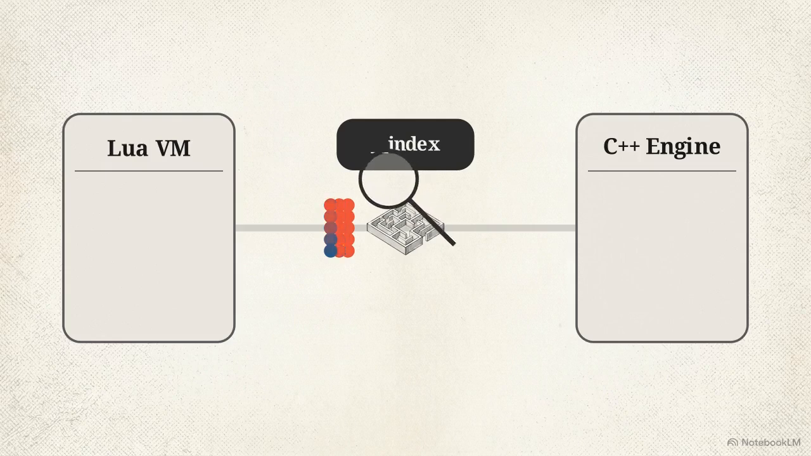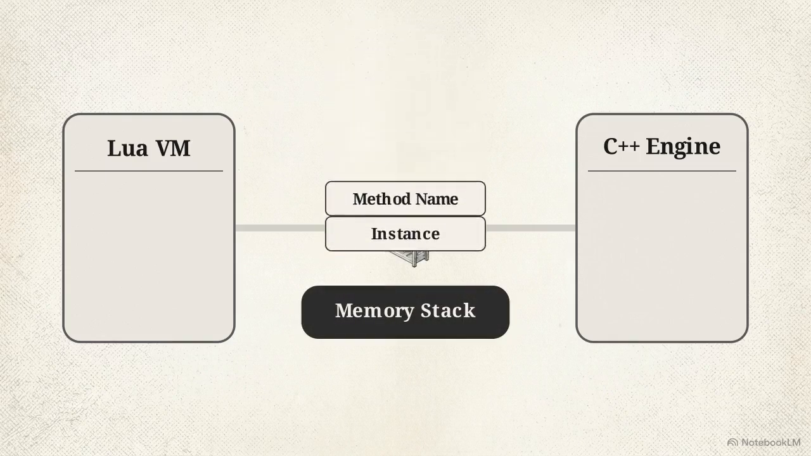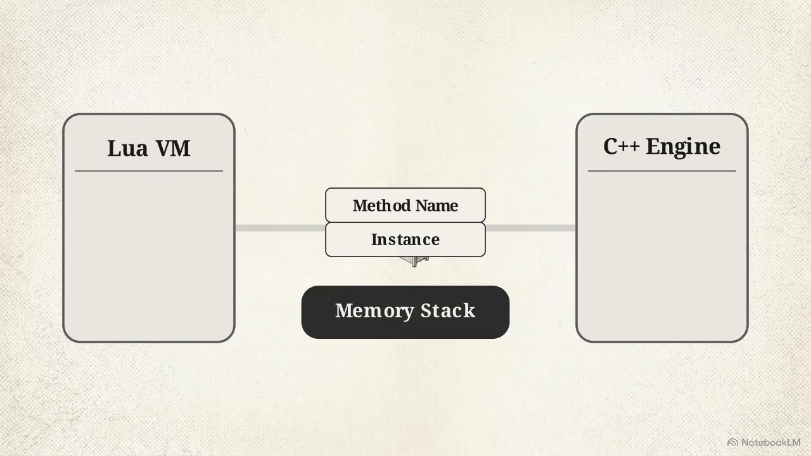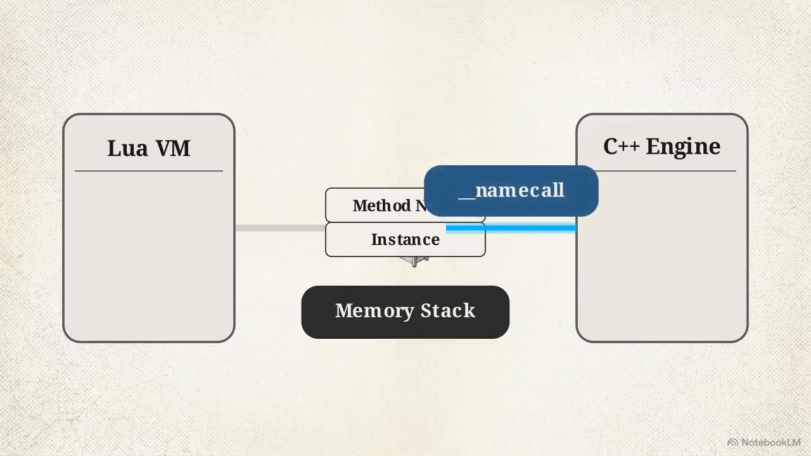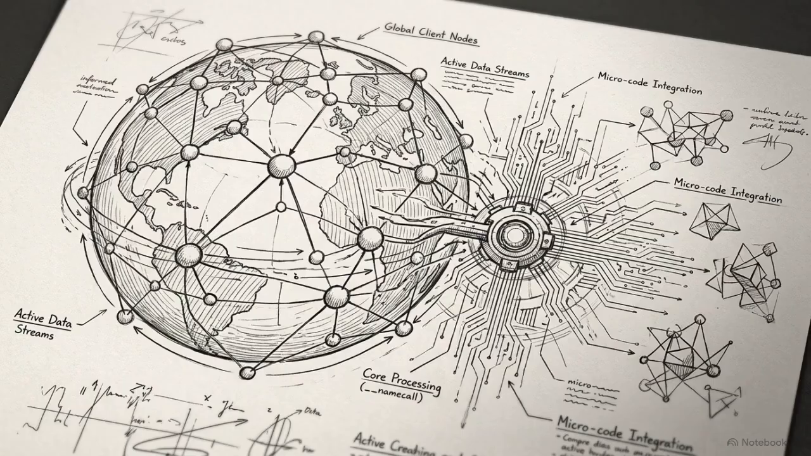This Lua memory stack representation shows the optimization. By introducing a bespoke __namecall metamethod, the system bypasses the expensive __index table lookup entirely. __namecall places the instance and method name directly onto the stack, allowing for a single direct invocation into the C++ environment. Macro-level network scaling is entirely dependent on these micro-level compiler optimizations. Without __namecall, distributed client nodes would choke on their own logic.